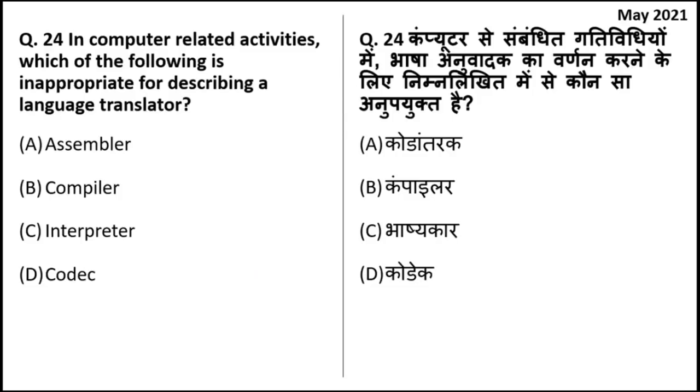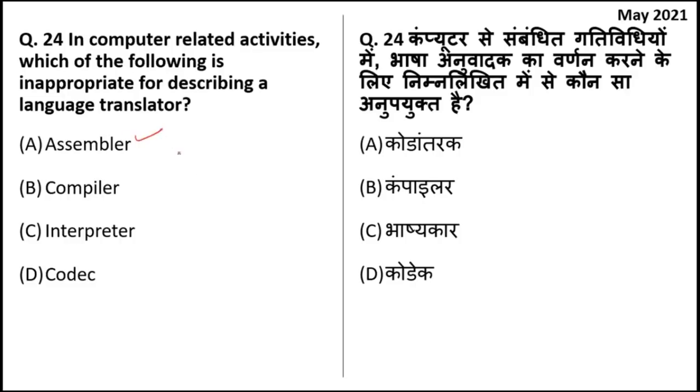Okay. In computer related activities, which of the following is inappropriate for describing a language translator? In one of the questions we talked about the interpreter, which is a language translator.